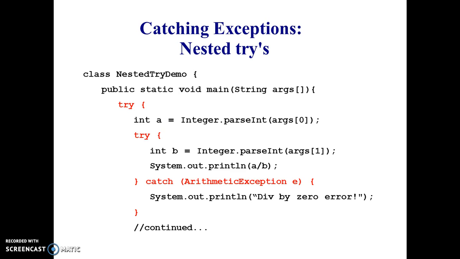This is one more example. In this way we can have nested try blocks. We can have another try block inside a try block. But if there is a try block, we need to have a catch block respectively. Why? Because we expect an exception in the try block. That is why we need the respective catch block for a try block.